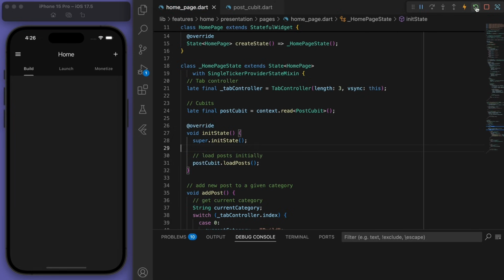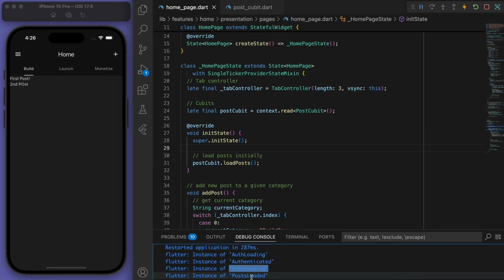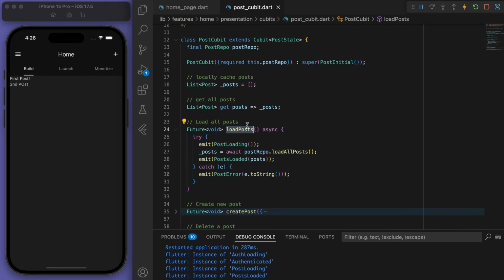Cool, so if I just start this app again, you can see now it's auth loading, then we're authenticated, now the posts are loading, and then now the posts are loaded. So that's why you can see on our homepage that we can see the posts now. So this kind of state management using cubits and blocs is really powerful and really helpful and really clear for us to see what's happening in the app. So I hope that makes sense. You can let me know if you have any troubles.